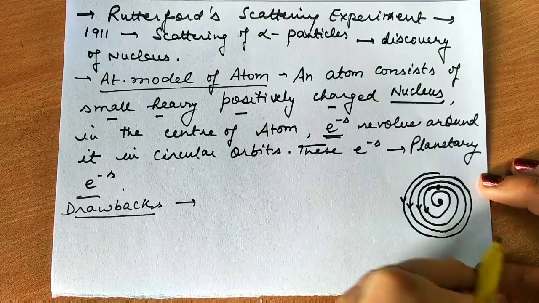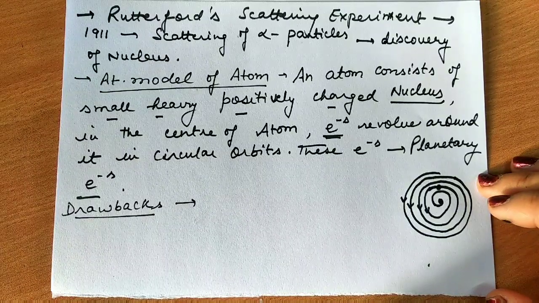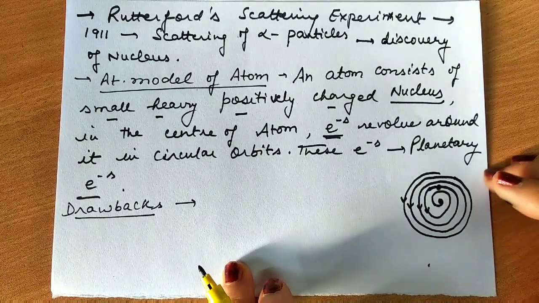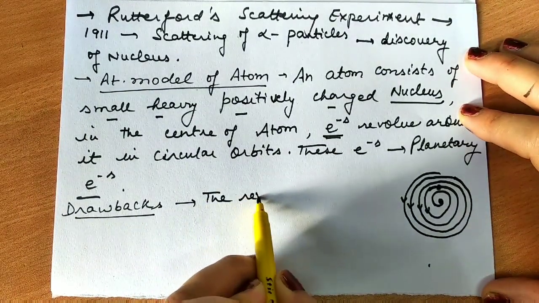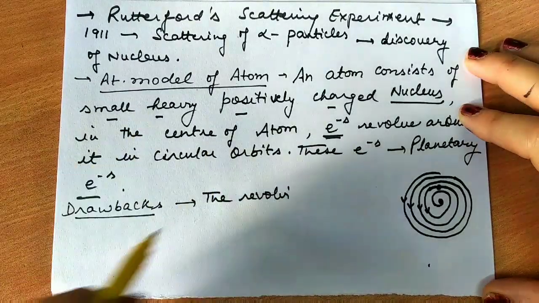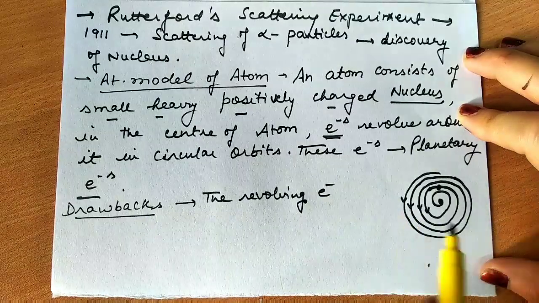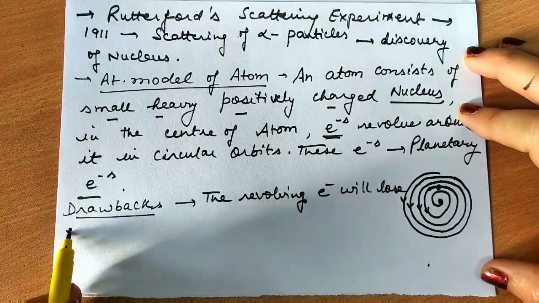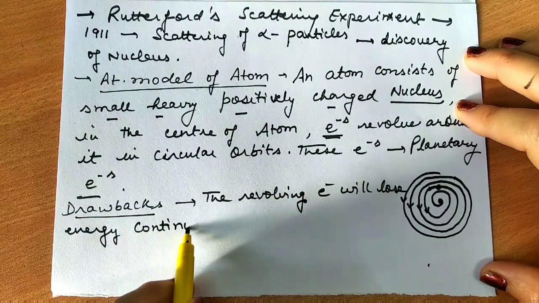Now if the electron falls into the nucleus, it means the atom is unstable. So this model does not explain the stability of an atom. What is the drawback? You can write: the revolving electron will lose energy continuously. I am writing all these things because you will have such questions directly and you are supposed to write them in a direct way.